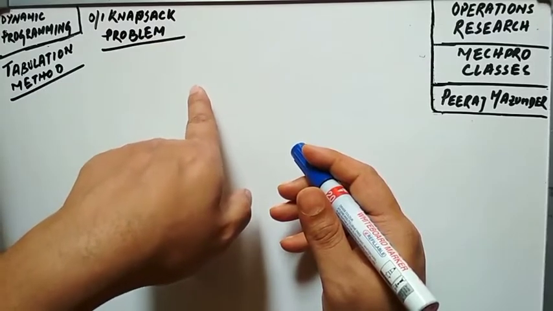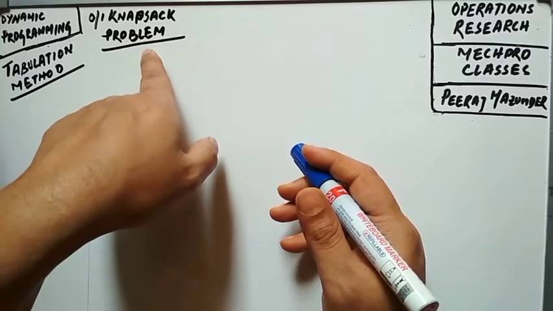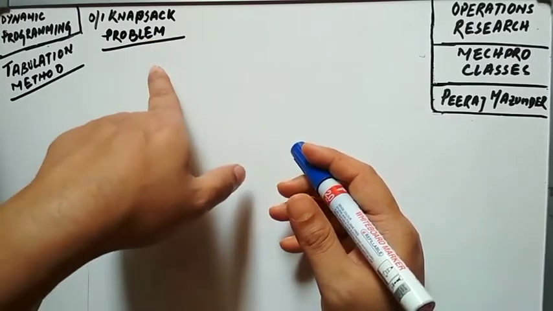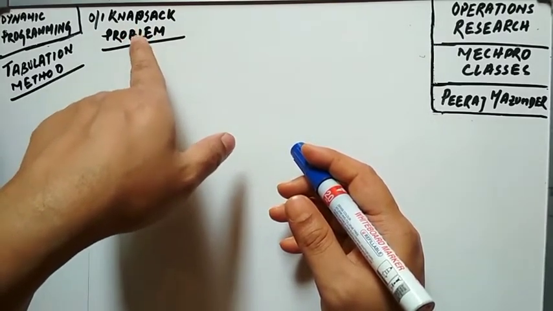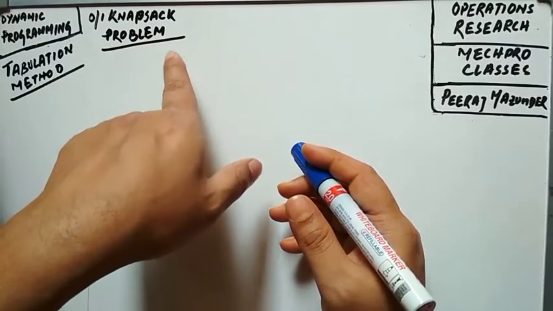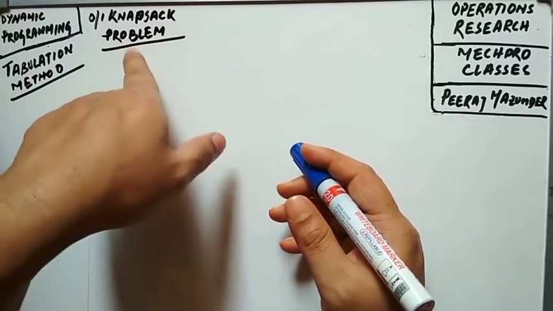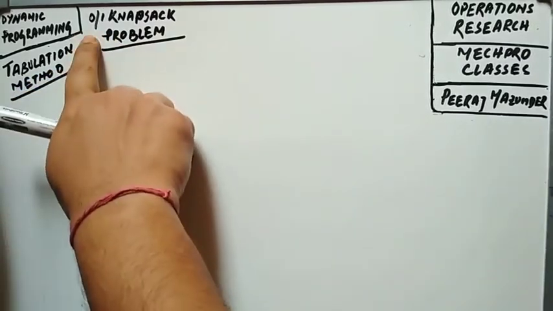If you haven't seen the video, you can go to the previous videos which I made on knapsack, where I have elaborately discussed the meaning of this particular term. What does this term knapsack mean, and how to apply greedy algorithm to solve two different problems, that is the knapsack problem and 0-1, a special type of knapsack problem.